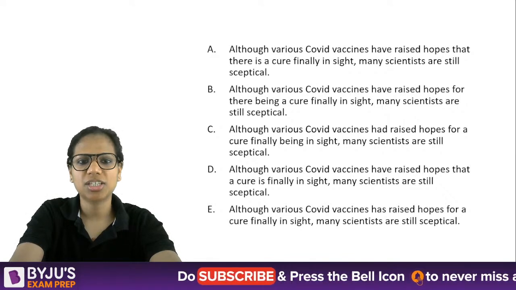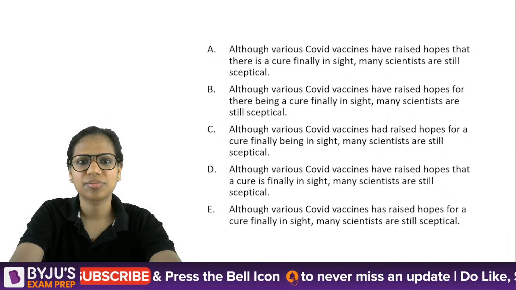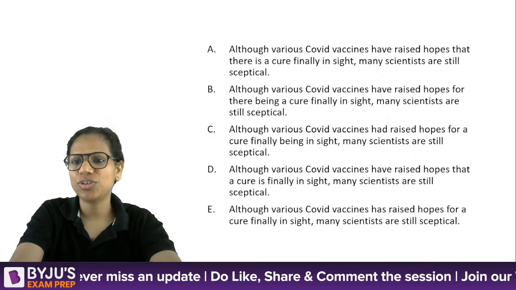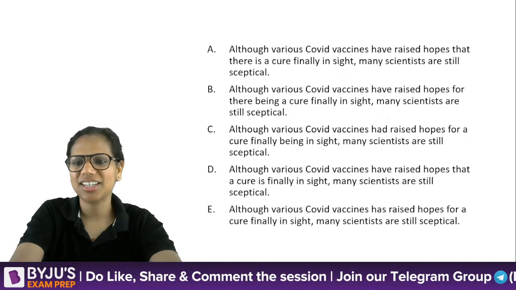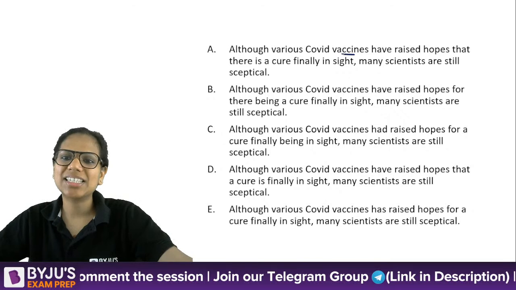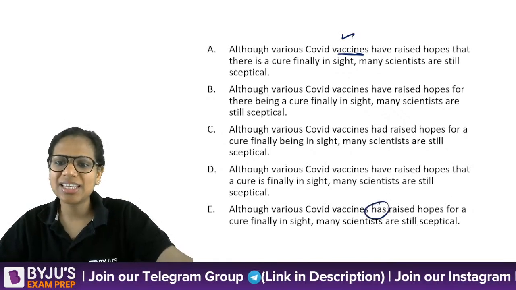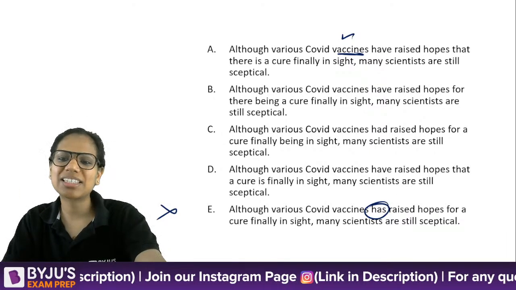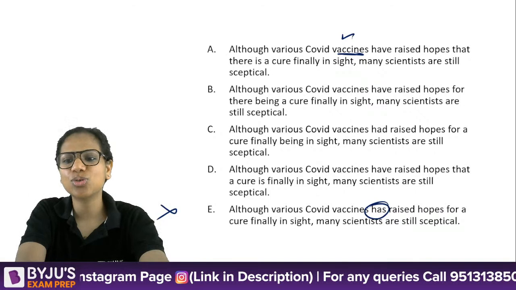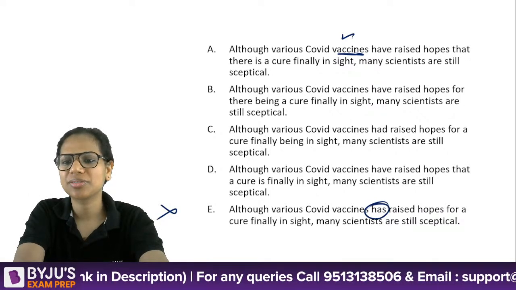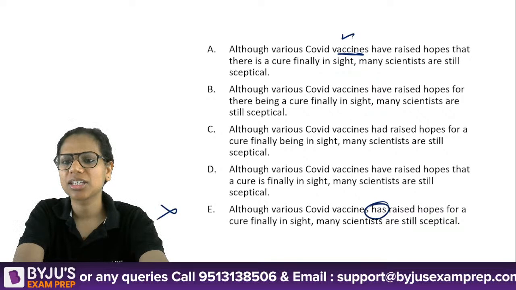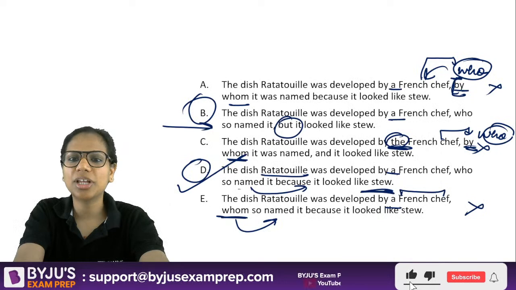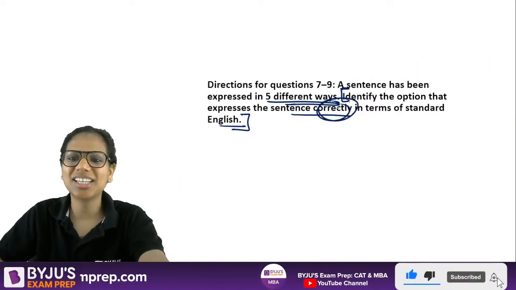All right, all right. So B, A, E, a lot of E's. All right, let's see. COVID vaccines, plural. So "has" eliminated. How come are we saying E? "Although various COVID vaccines has raised hopes." Yes, those who are saying E, what has happened? Tell me. How can E be the answer? You have to find the correct one, the sentence that expresses it correctly.